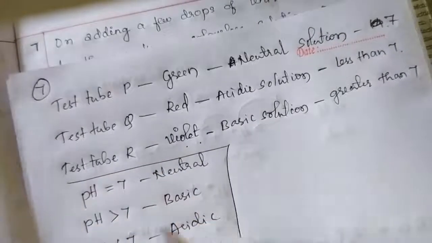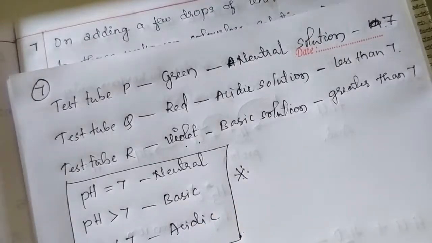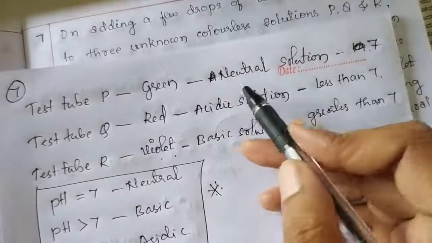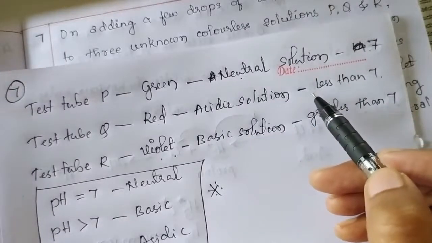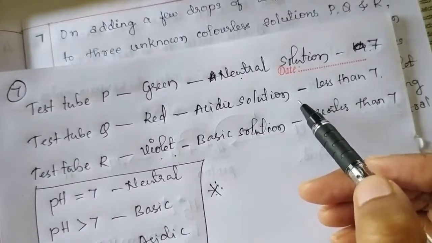You should remember this also. It is also very important. We don't know the exact pH value of that particular solution, but we know whether the value comes in acidic range or a basic range.